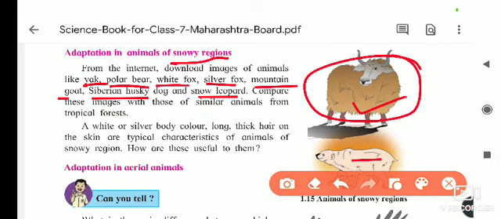A white and silver body color. Why is the body color white and silver? To protect themselves from their predators. The white and silver body gets mixed into the snow color, and due to this these animals cannot be identified by the predators. So they have silver and white color, and thick and long hairs on their skin. These typical characteristics are found in animals living in the snowy region.